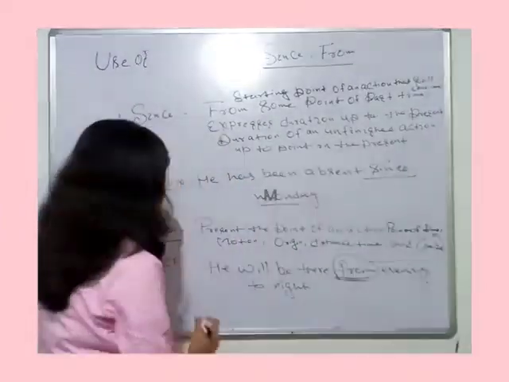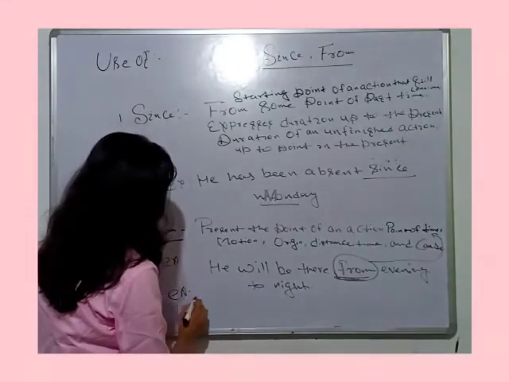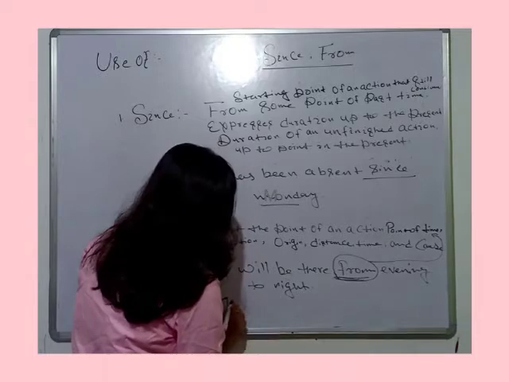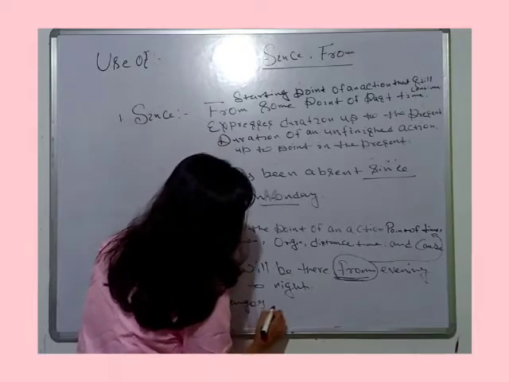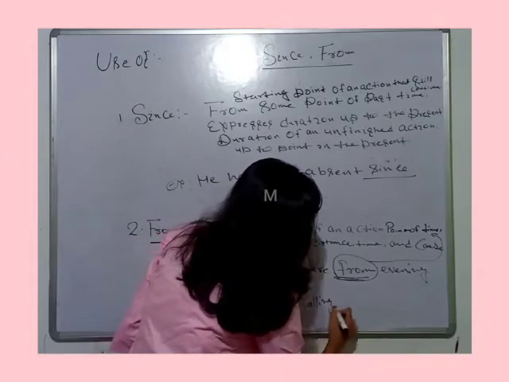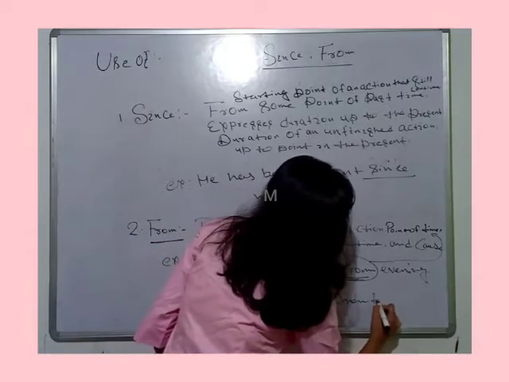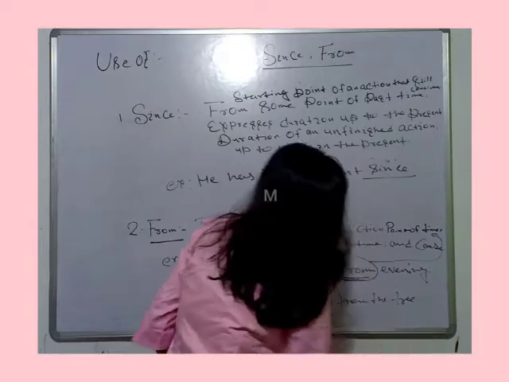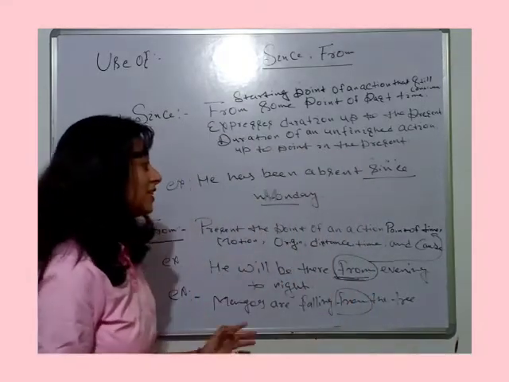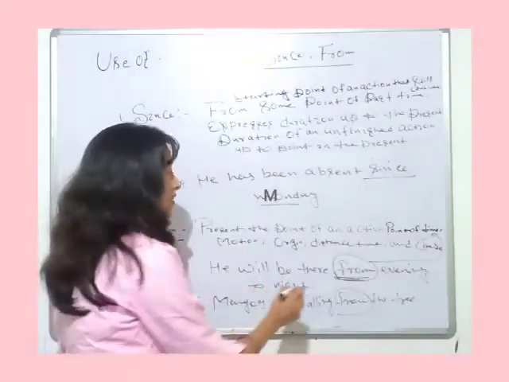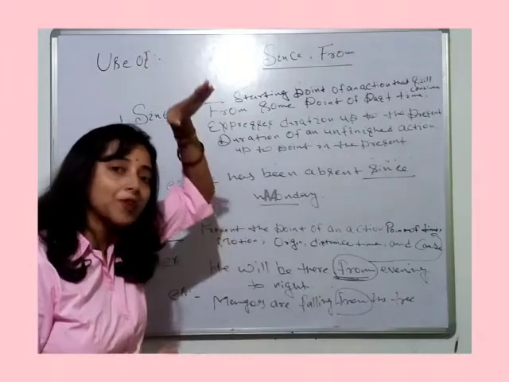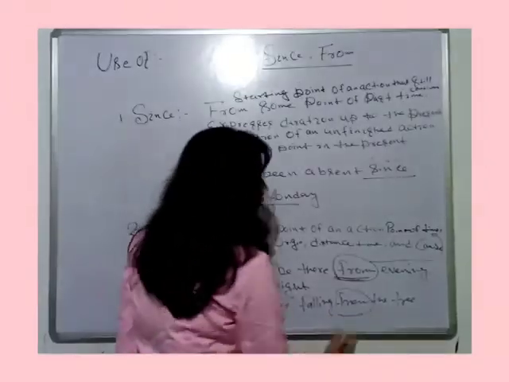Let's see more examples. Mangoes are falling from the tree. Now here, what does from indicate? It indicates motion, that mangoes are falling from the tree. Therefore here we use from.